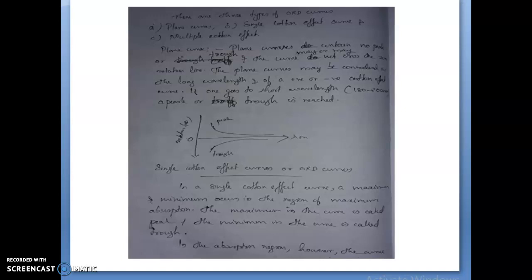That is why the carbonyl group, which acts as a chromophore due to the excitation of an electron in a non-bonding orbital n into a lower energy antibonding orbital pi star, absorbs UV light in the region of the n to pi star transition, and its absorption is not very strong. That is why the ORD curve is mostly used for carbonyl compounds. This makes the carbonyl group ideal for ORD Cotton effect study, and most of the studies have been carried out with ketones.